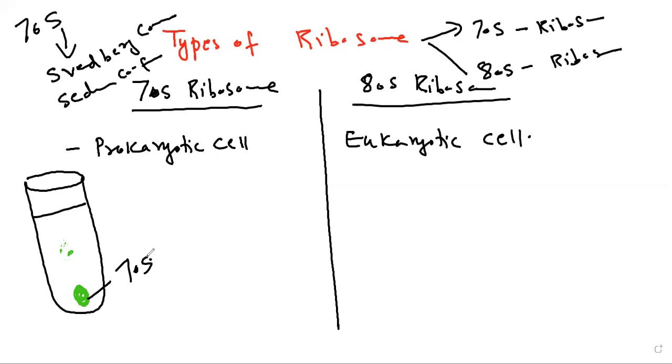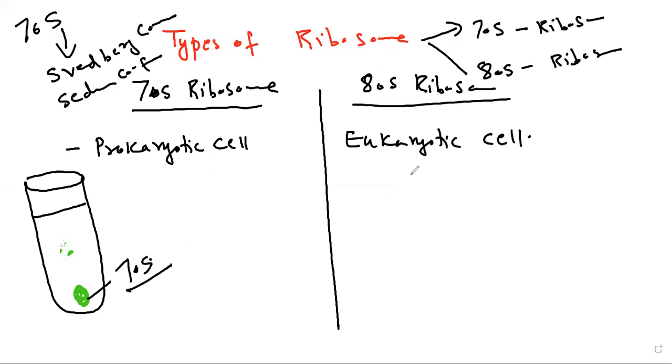When we centrifuge, as you have learned in your previous lecture, we centrifuge the cell organelles. So a 70S ribosome centrifuges at the rate of 70S.